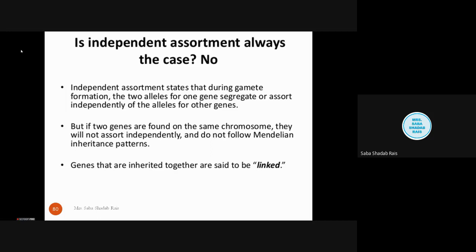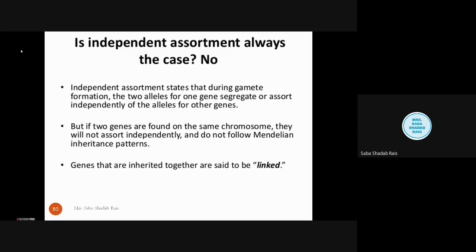But when further studies were done, it was found that independent assortment is not always the case. We had already learned about the deviations of Mendelian genetics, right? We have seen that the rule Mendel has given is not always the case. For a few things, it does not mean that Mendel was wrong, but he had not observed those things. When further studies on genetics were done by various geneticists, it was found that